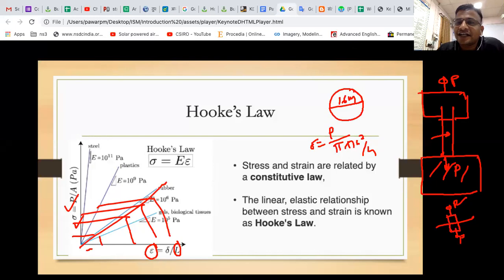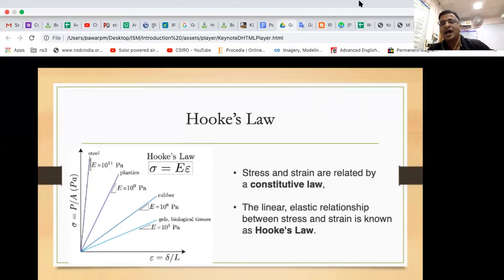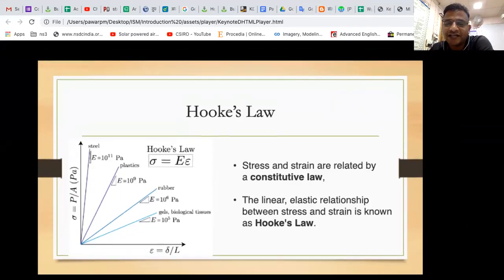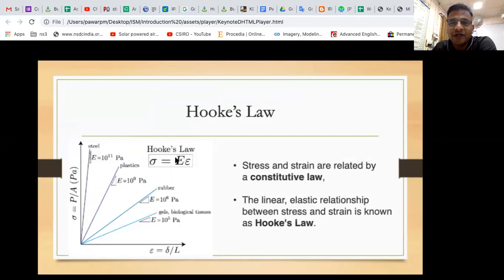It is a straight line within the limit of proportionality. कहाँ तक आता है ये straight line? Within the limit of proportionality, and that's where you can write sigma is equal to E into epsilon.